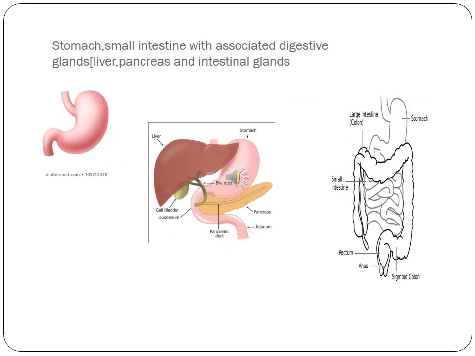Small intestine is the longest part of the alimentary canal. It is about 7.5 meters long and arranged in the form of a coil. The small intestine receives secretions from 2 glands, the liver and the pancreas, through a common duct. The wall of the small intestine also secretes digestive juice called intestinal juice.